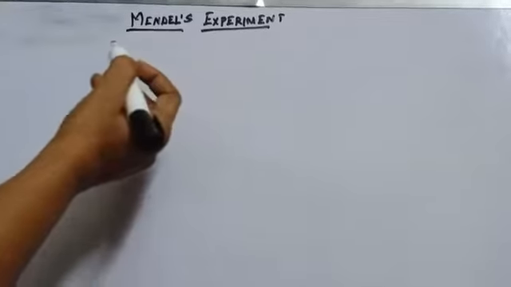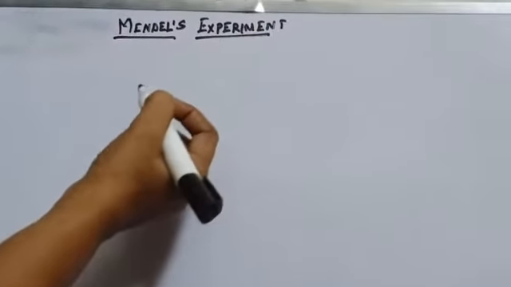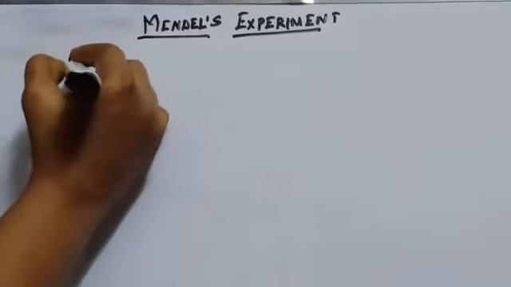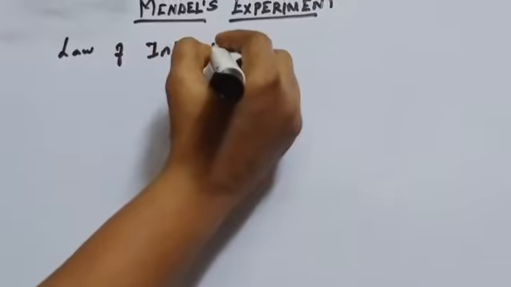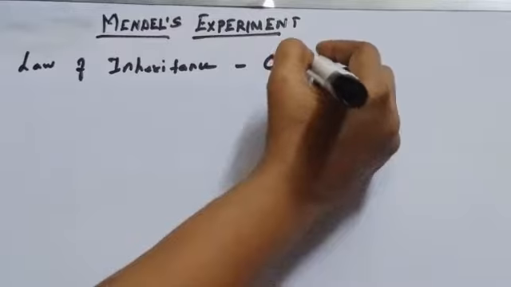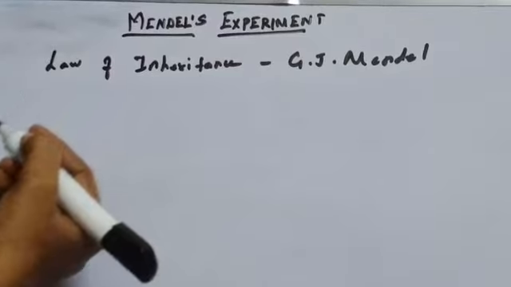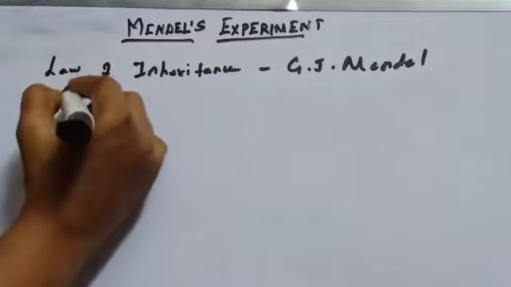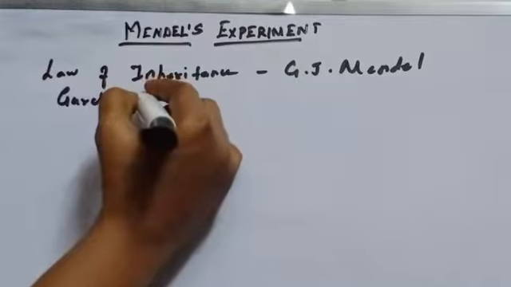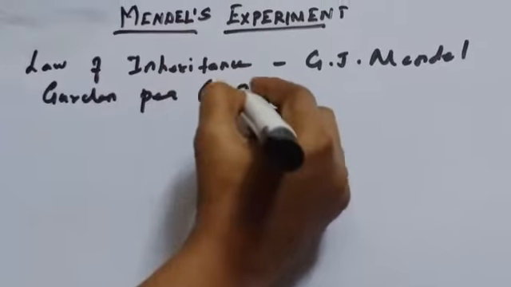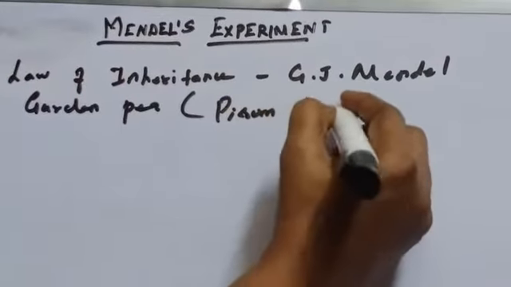Thank you. Today's class, let us see Mendel's experiment. The first scientific study leading to the formulation of the law of inheritance was carried out by Johann Mendel. He conducted crossbreeding experiments on which plant? Garden pea plant, that is Pisum sativum.